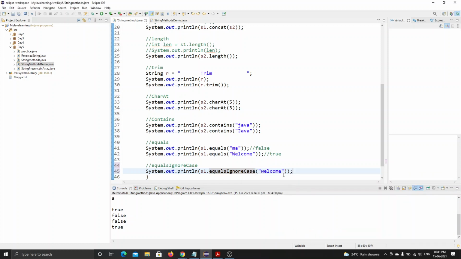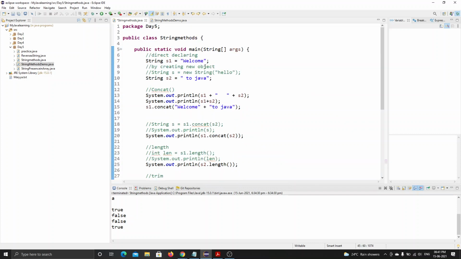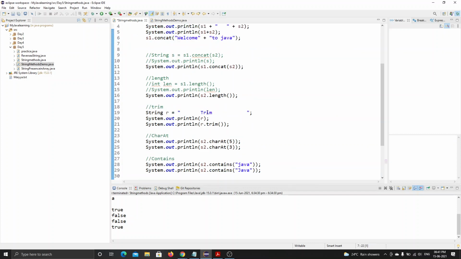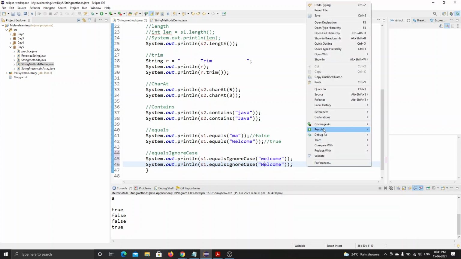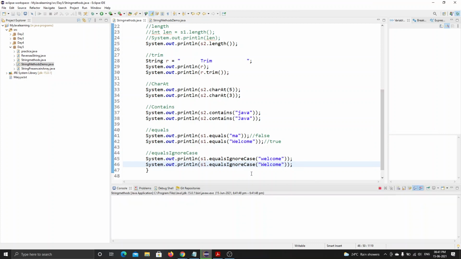Welcome. See, what is S1? The first letter of S1 is in caps, but in this one it is in lower case. In a similar way, what if I change the first letter into uppercase? It gives true again. See here, true, true. I will add the next line here.